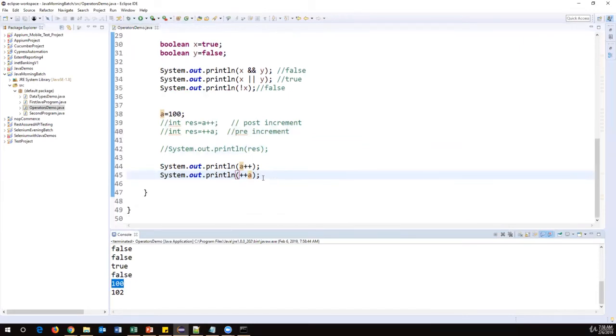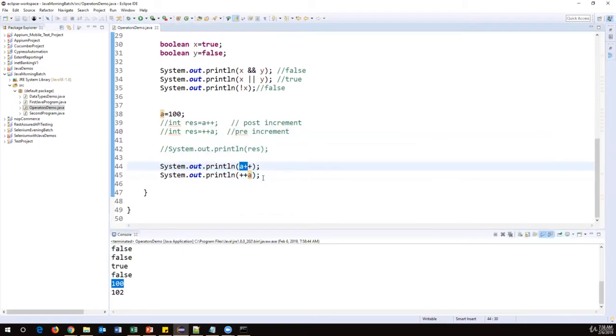Because first here, with a plus plus, the a value is printed as 100, then it is already incremented, so it becomes 101 here itself. Okay. And now the current value of a is 101. In the next statement, I'm incrementing the a value, so currently a value is 101, and I'm doing pre-increment here. That's the reason it becomes 102. Okay, so this is how we need to work with pre-increment and post-increment.